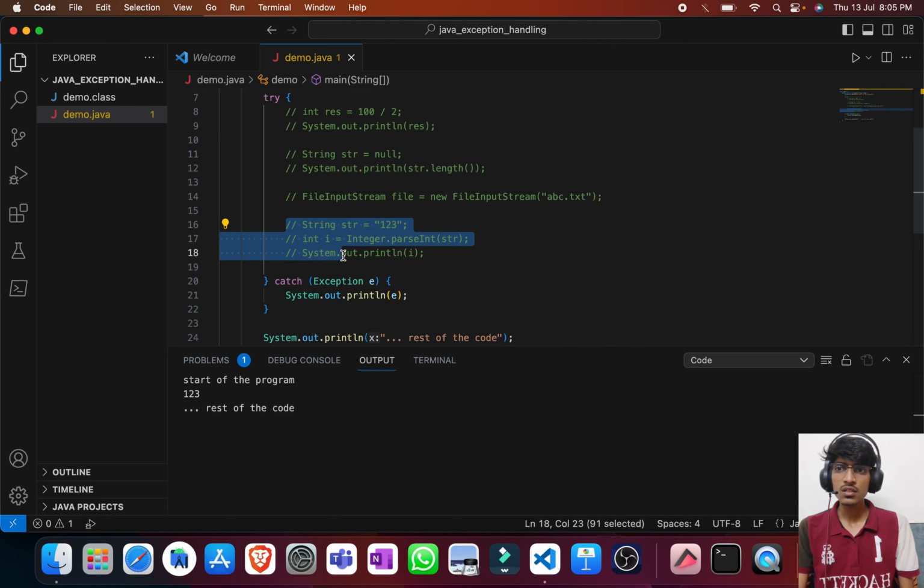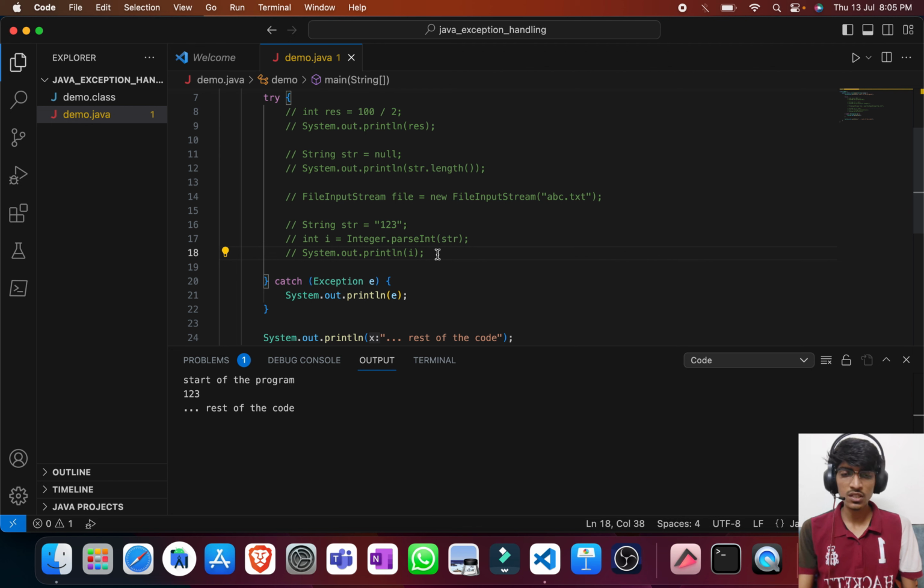We have already seen examples of different kinds of exceptions like arithmetic exception, null pointer exception, input output exception, and number format exception. Similar to this, there are many more exceptions which we have seen in the hierarchy of exception classes. All these exceptions are categorized into two different parts: one is checked exceptions, one is unchecked exceptions. We have already understood this in that real life example of you and your friend going to a cinema hall on a bike, that all the exceptions occur at runtime only. The only thing is some exceptions are detected by the compiler even before running, so these will be under checked exceptions, and those which will be ignored by the compiler will come under runtime exceptions.